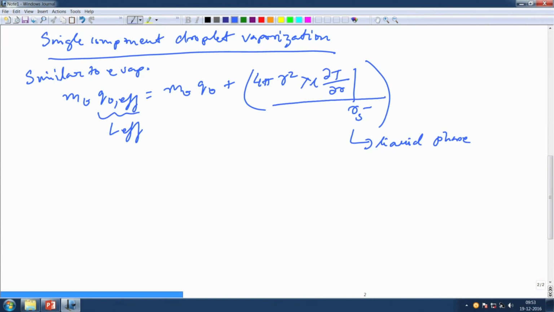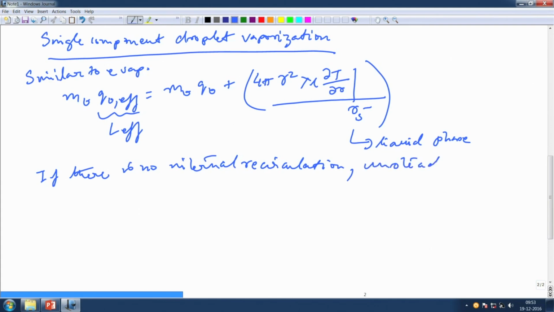If there is no internal recirculation, the unsteady or transient heat transfer is given as this, which we are writing within the droplet.